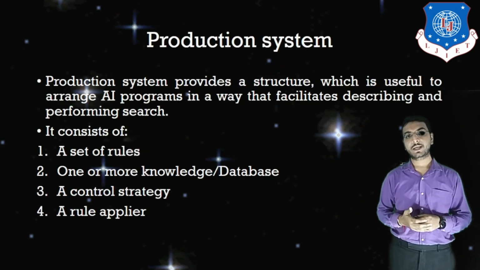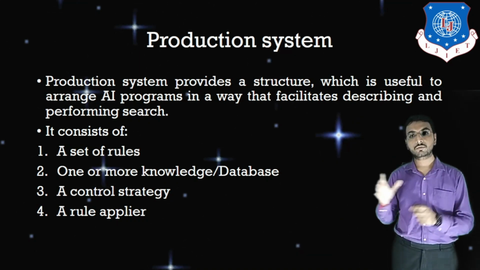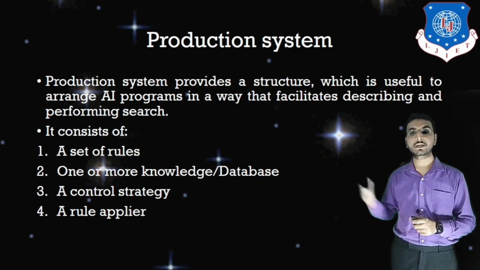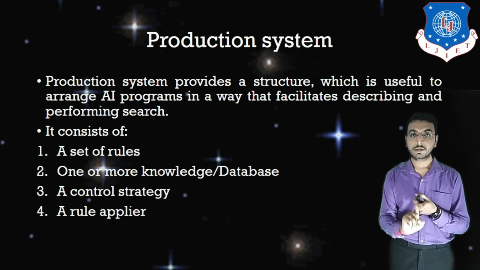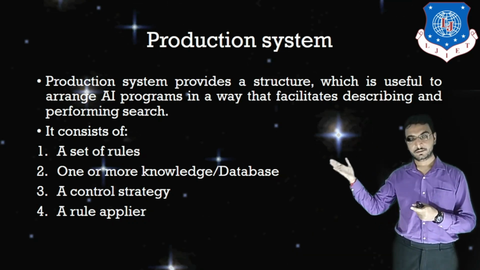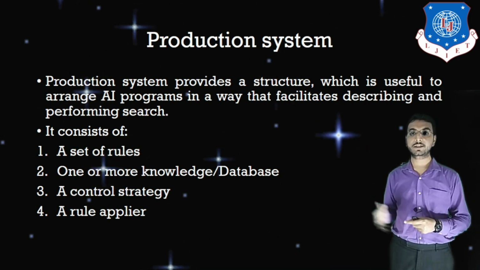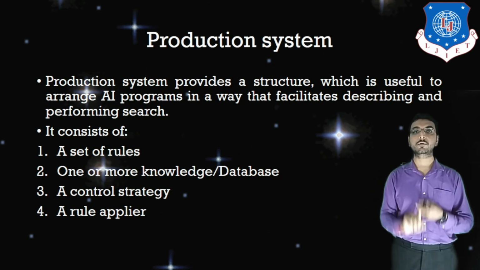And last is a rule applier. A rule applier means whatever suitable rule is decided by the control strategy, that rule will be applied by a system that is called the rule applier. So all these four things will be there in production system.